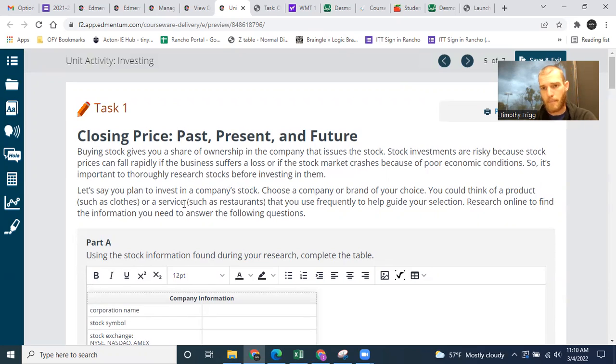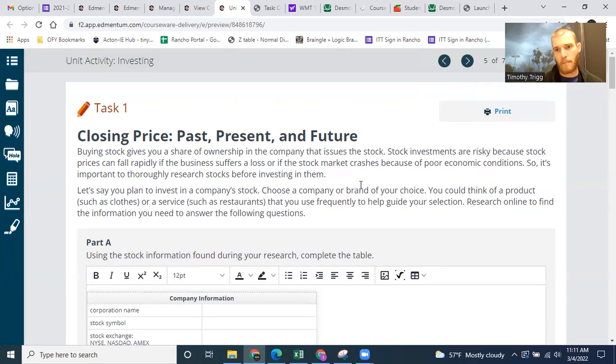So you can use any company you want, any company that you like, any company that you would be interested in investing in. I would suggest picking a company that is relatively big and relatively stable. So something that's been around for a long time and that has a very low chance of just disappearing, right? Smaller companies, they disappear all the time.